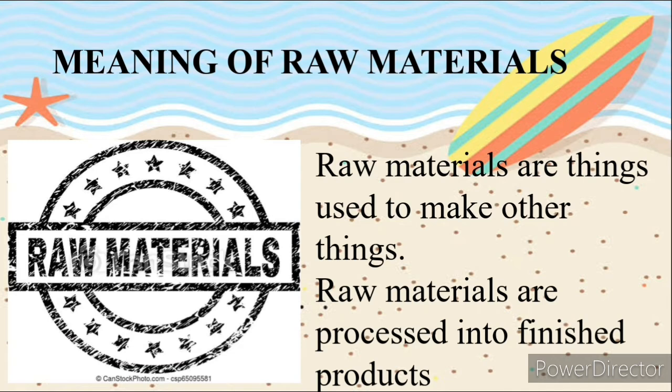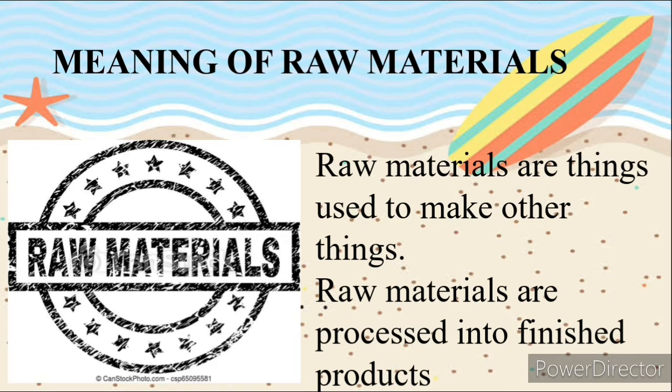Now, raw materials are always in their natural state. It has not been tampered with, it has not been changed. The raw material is always in its natural state, and it's used to make other things.